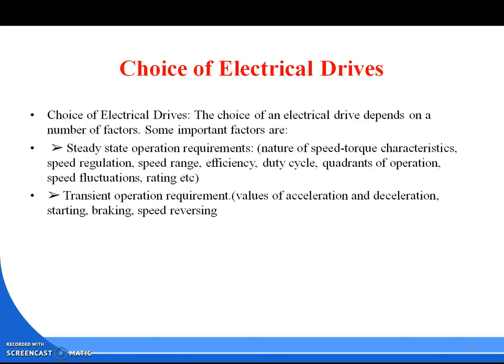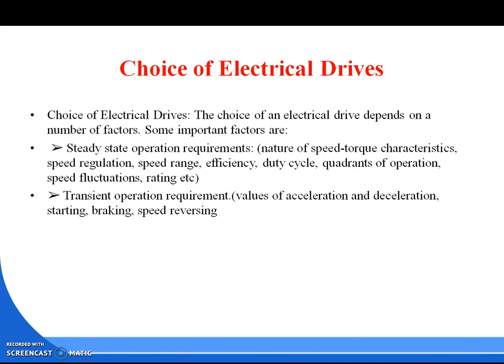So what is the choice of electrical drives? The choice of electrical drive depends on a number of factors. Some factors are steady state operation requirements, that is nature of speed torque characteristics, speed regulation, speed range, efficiency, duty cycle, quadrant of operation, speed fluctuation, rating, etc. This is called the steady state operation requirement.